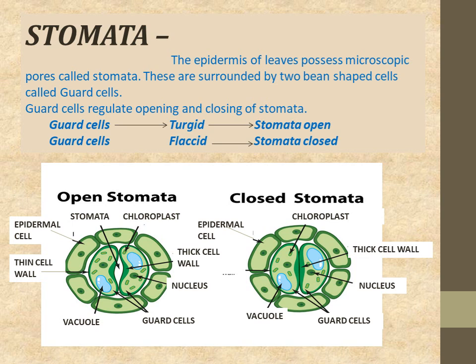Now when the stomata are open, and the cells lose water, again this membrane will shrink in this direction. So again the stomata will be closed, and in that condition the pressure is known as flaccid pressure, or the condition is known as flaccidity.